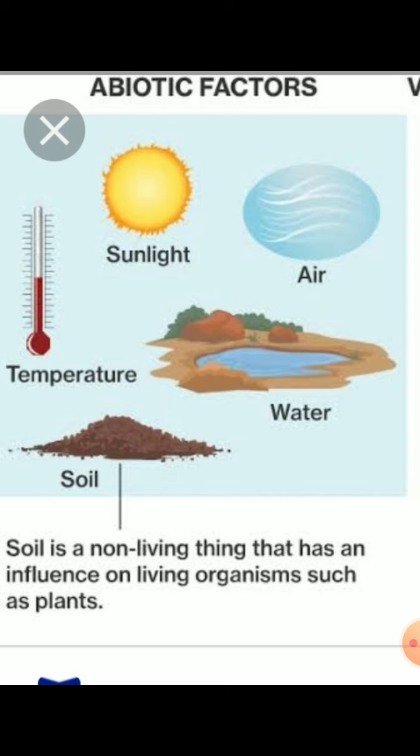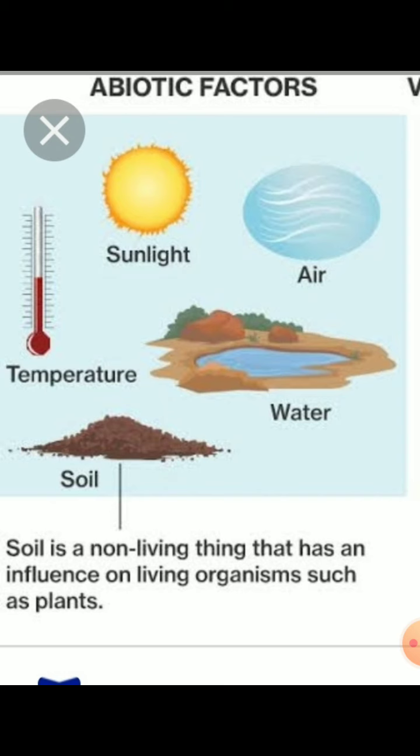Another abiotic component which is important in an ecosystem is soil. All life on earth depends on soil, because it provides a medium for the growth of plants. Many animals live in soil. They make burrows and live inside.